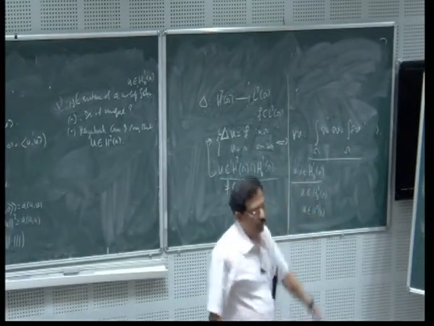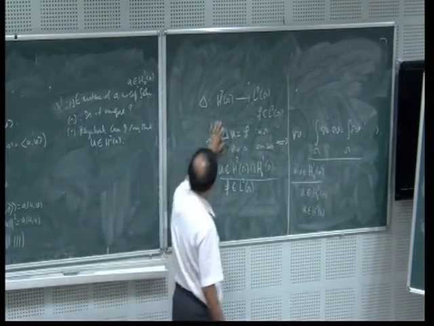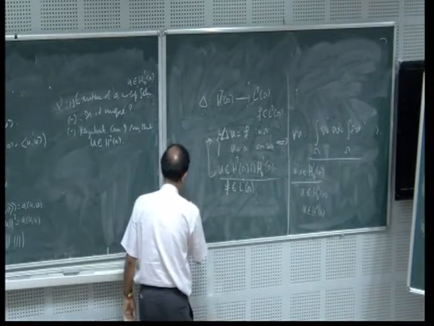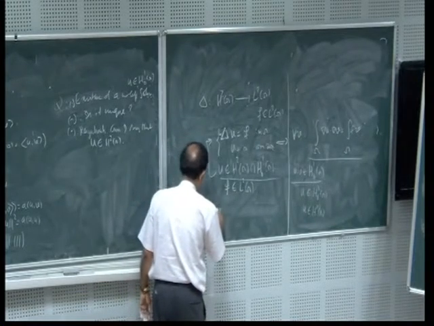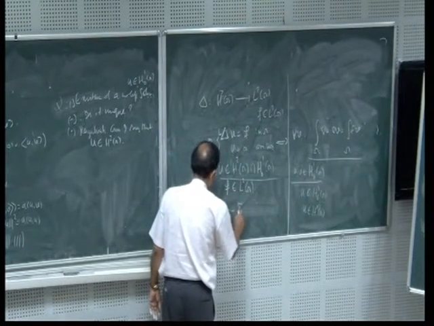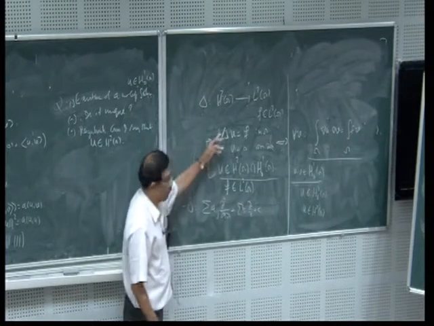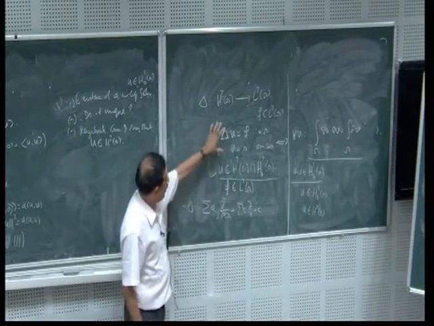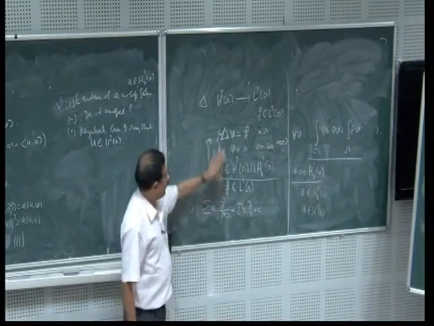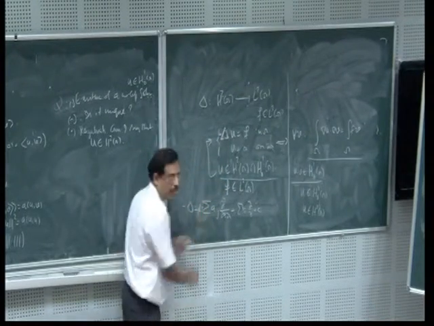In most of the elliptic problems, you would like to solve the following. I can replace minus Laplacian by a second order operator, something like a_ij d^2/dx_i dx_j plus sum b_i d/dx_i plus c. I am asking the same question: can I solve this equation by replacing this by this L?